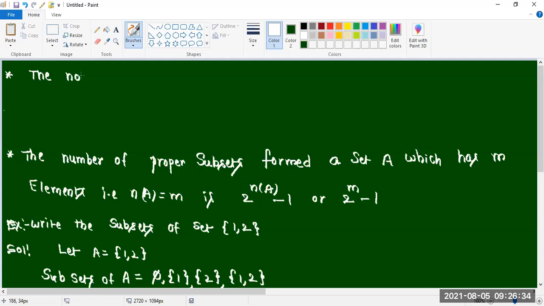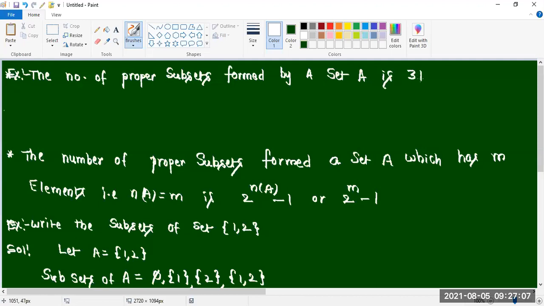The number of proper subsets formed by a set capital A is 31.